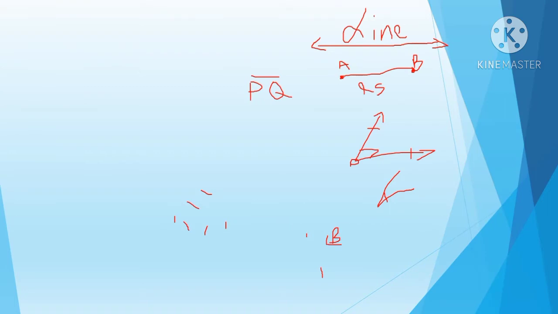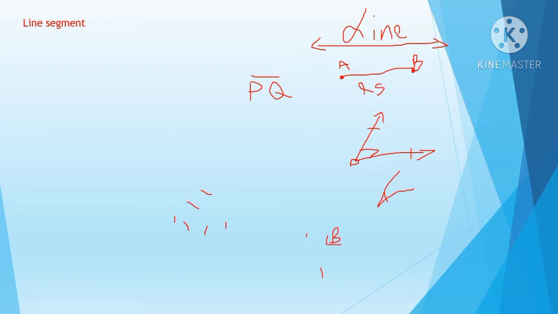So the first heading is line segment. What is a line segment, children? A line segment means you will have a starting point and ending point. It will have a fixed measurement. For example, line means just you will draw one line. Okay, so take this, I'm just drawing a line.